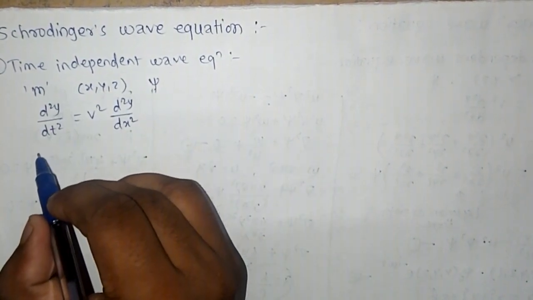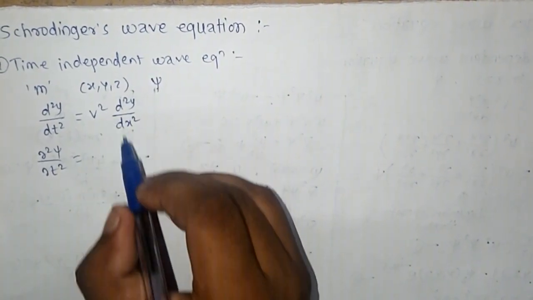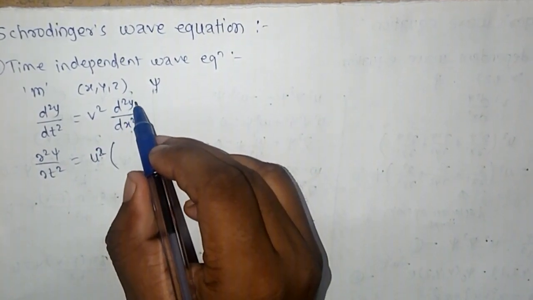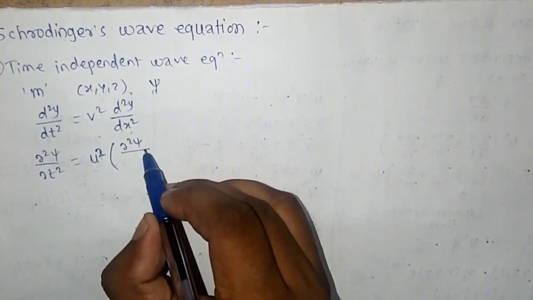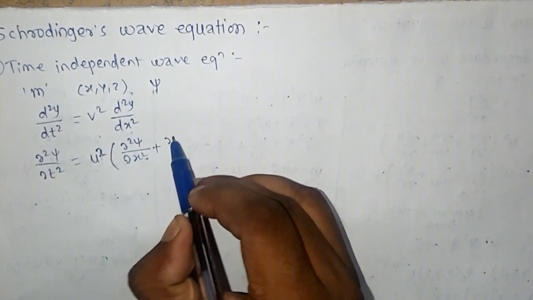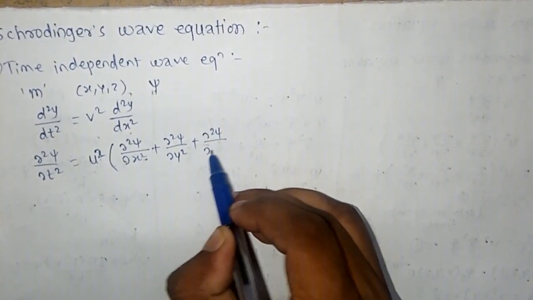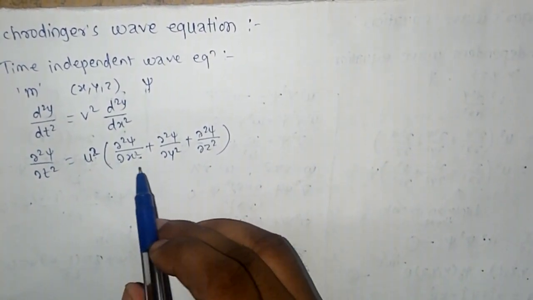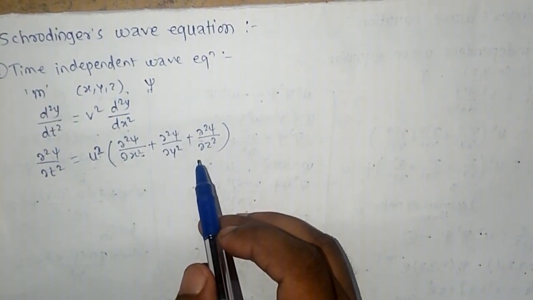So this equation can be written as dou 2 psi by dou t square is equal to, instead of v we write u, u square into bracket, instead of y we write psi, dou 2 psi by dou x square plus dou 2 psi by dou y square plus dou 2 psi by dou z square. We take this partial differential with respect to x, y, z because we are considering the three-dimensional case.